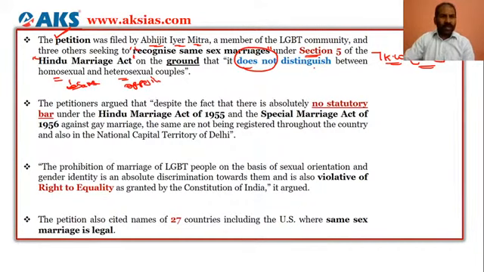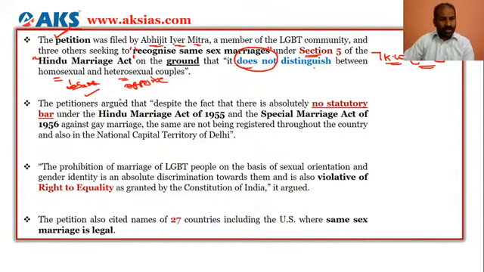Homosexual is same, and heterosexual is opposite side. So, extremely sorry. The petitioner is bringing in Section 5 of the Hindu Marriage Act, and it says the Hindu Marriage Act does not distinguish between the homosexual and heterosexual. So on that basis, the petitioner wants the Delhi High Court to recognize the same-sex marriage.